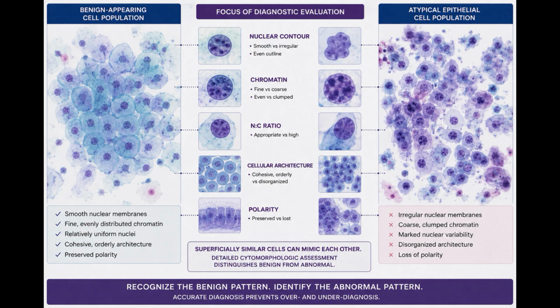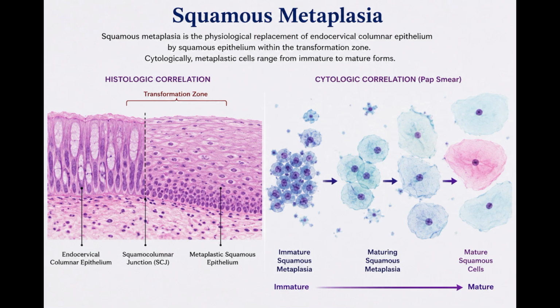Their importance is diagnostic because several closely mimic epithelial abnormalities. The aim is therefore to recognize their cytomorphology and identify the features that keep them benign. Squamous metaplasia. Squamous metaplasia is the physiological replacement of endocervical columnar epithelium by squamous epithelium within the transformation zone.